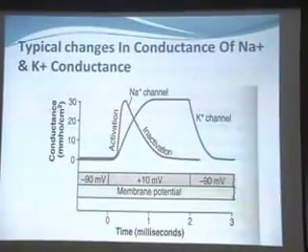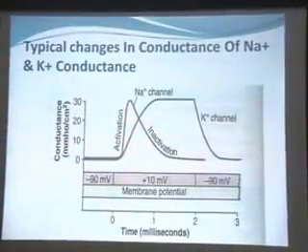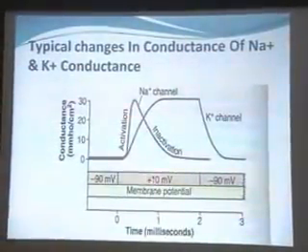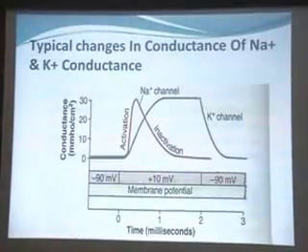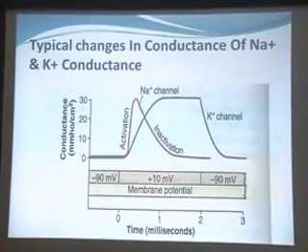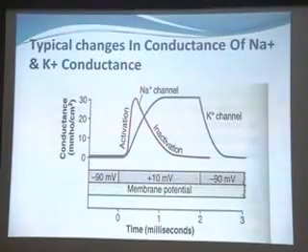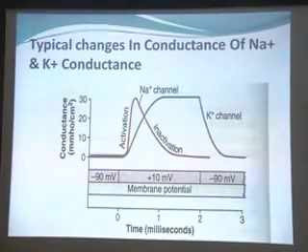Immediately there is an activation of the sodium channel within less than 1 millisecond, and the sodium current is recorded for less than one millisecond.